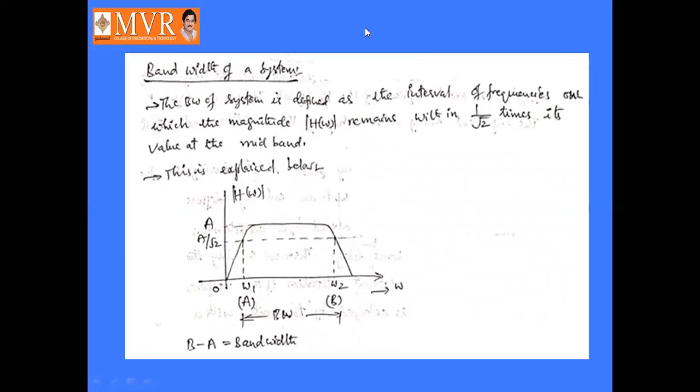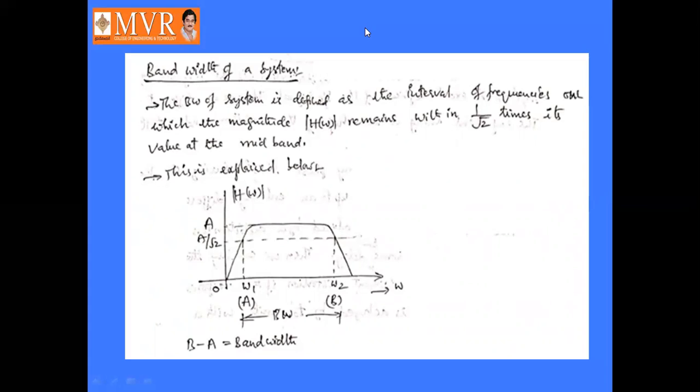The difference of these two is called the bandwidth of a system: omega 2 minus omega 1, or we can say f2 minus f1. How can we say that it is f2 minus f1? Omega 2 is nothing but 2 pi f2, and omega 1 is nothing but 2 pi f1. 2 pi is common, extract it outside. So f2 minus f1 is nothing but the bandwidth of a system.